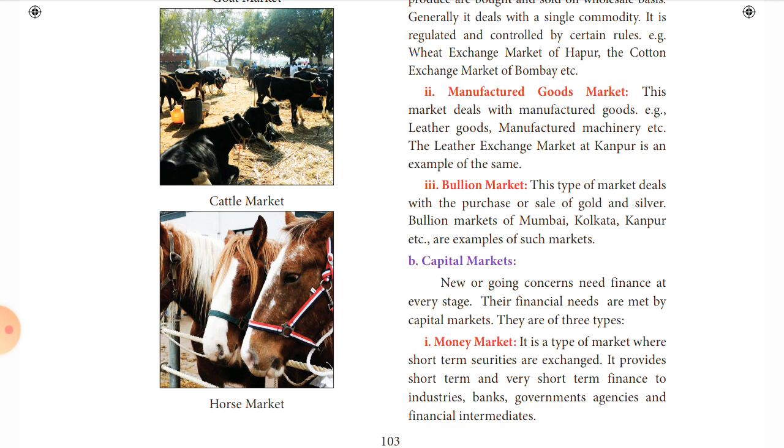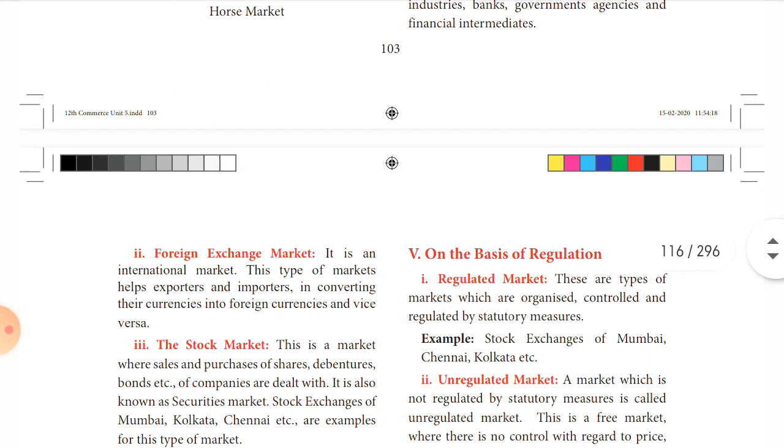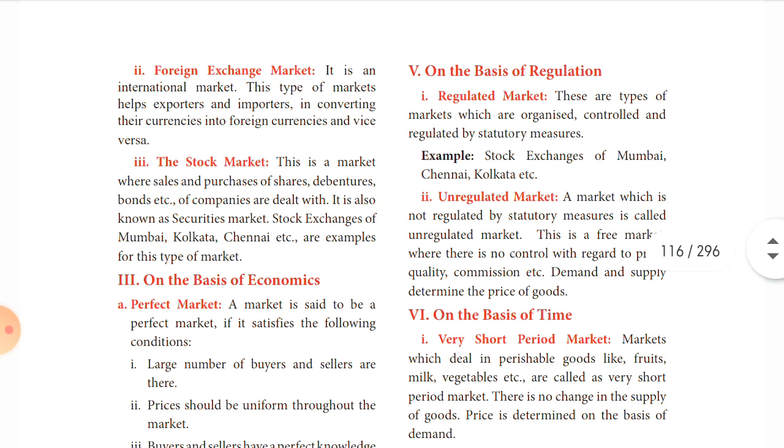So first one is money market. What is money market? The money market lends money on a short term basis. They give short term securities for us. Okay, so very short term finances for industries, banks, government agencies and financial intermediaries are met by money markets.